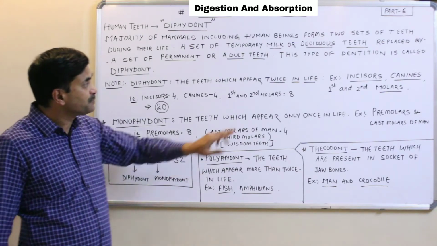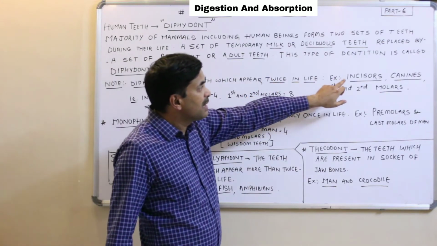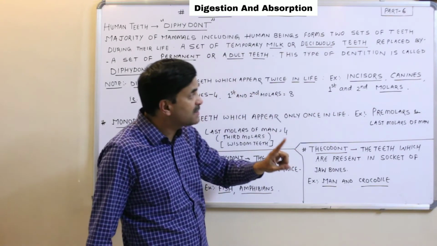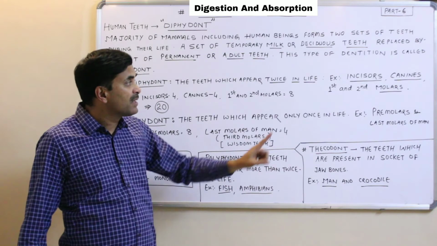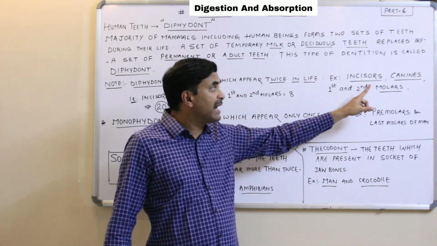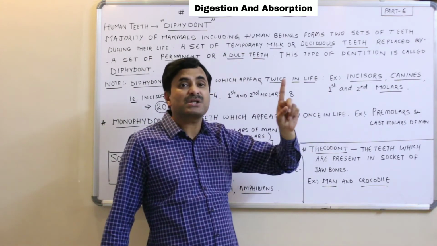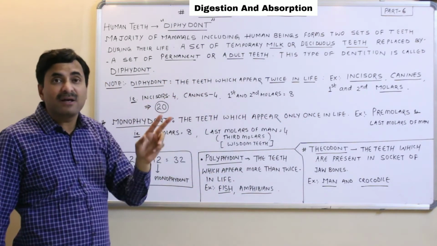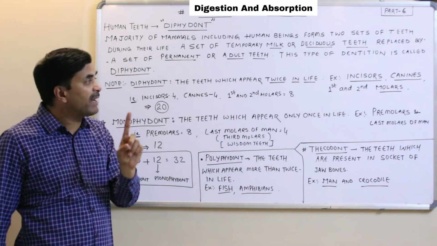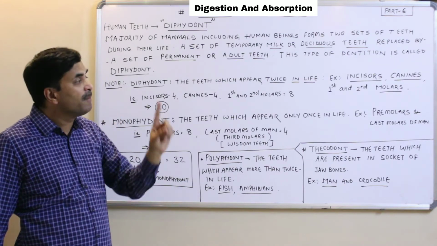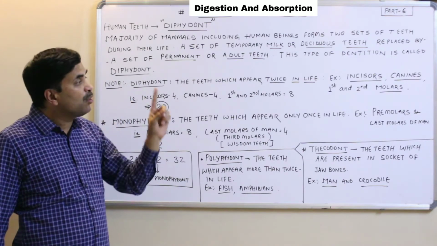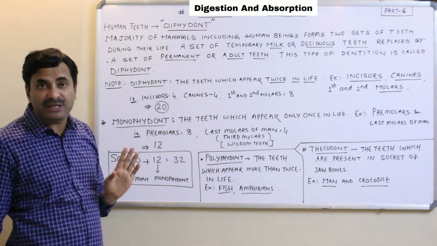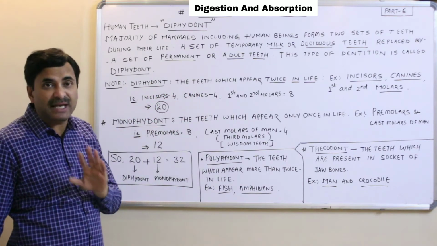All the incisors, all the canines, and the first and second molars are diphyodont teeth. Why? Because they appear twice in life.